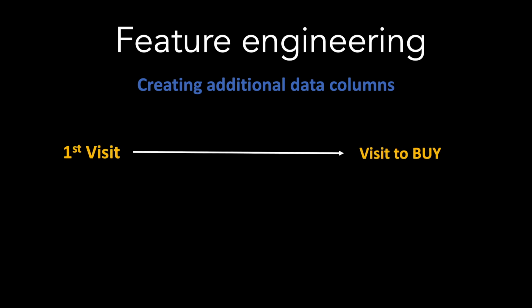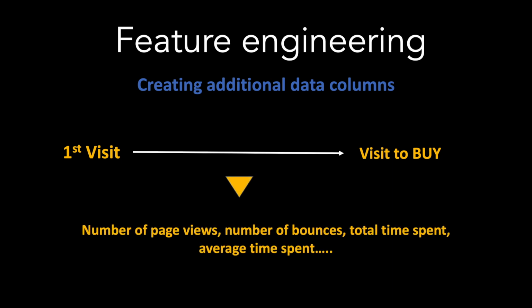Now let us talk about feature engineering, which is the step of creating additional data columns from the existing ones. Because the data exploration has shown us that it takes multiple visits before the customers buy something, it is important to create data which reflects what happens between the first visit and the visit on which the customer bought something. So here are some additional data which we can create, which will reflect the behavior between the first visit and the revenue generating visit.